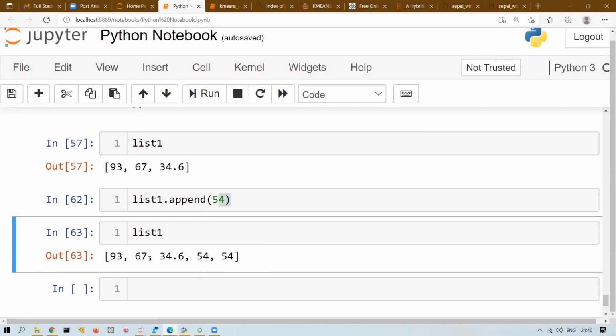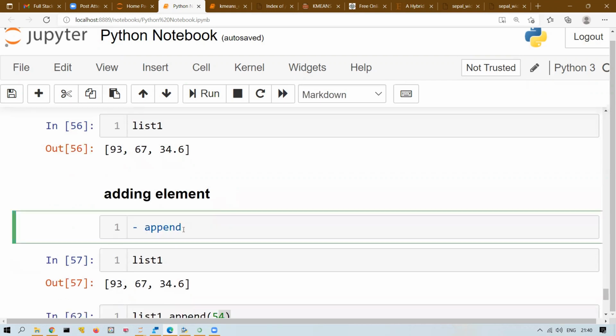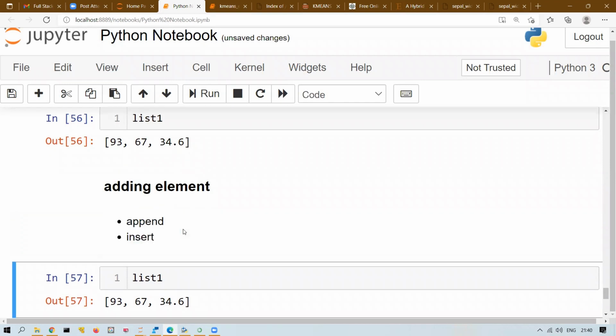Right? Now let's say you can ask me one question. I don't want to add at the end of the list. I want to add in some other position, let's say first position, middle position, or any other position. Then you have to use the insert method. The first one is append and the second one is the insert method.